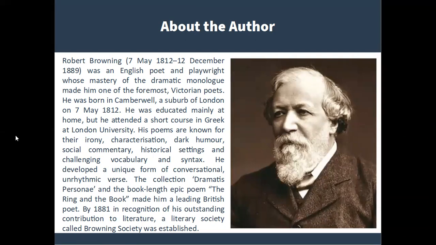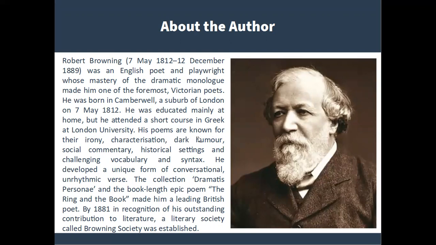So, this is about the life history and works of the poet Robert Browning. He was born in Camberwell, a suburb of London, on 7th May 1812, and he was mainly educated at home, but he attended a short course in Greek at London University. What are his famous poems?